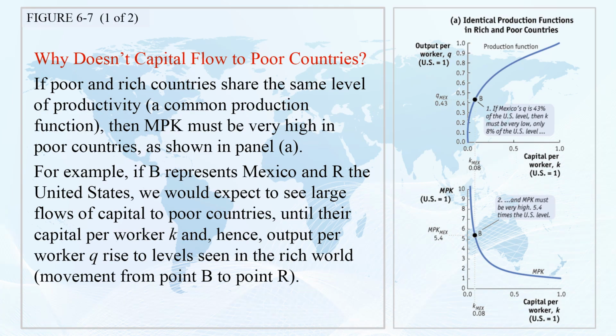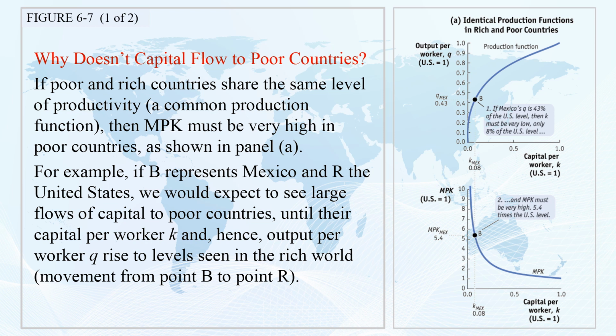We would expect to see large flows of capital to poor countries until their capital per worker K, and hence output per worker Q, rise to levels seen in the rich country. Movement from point B to point R.